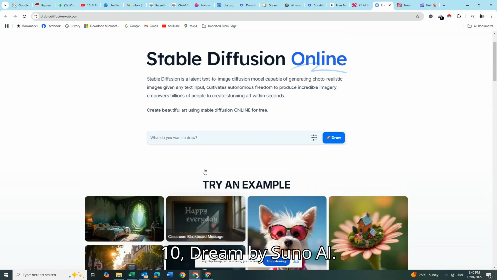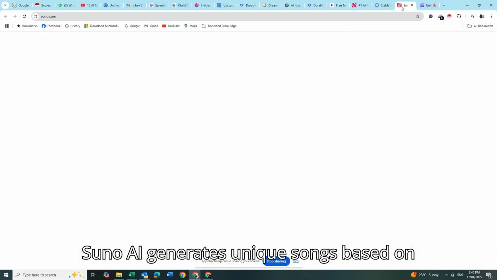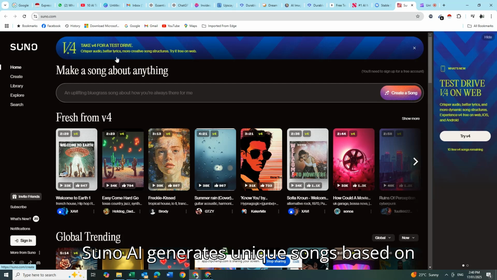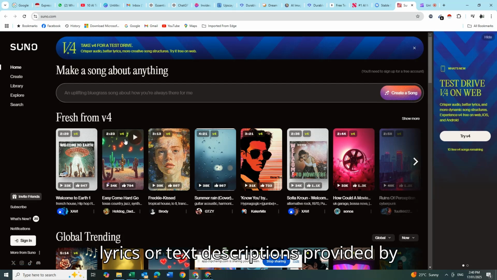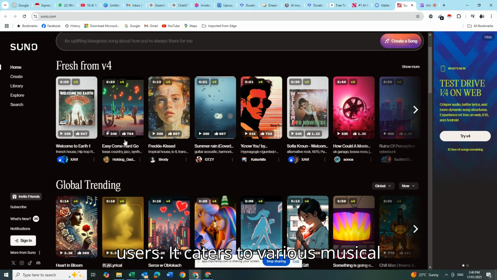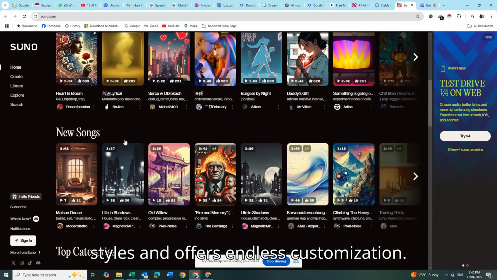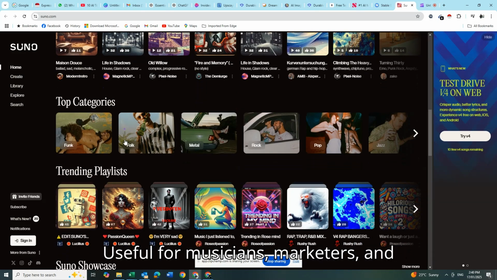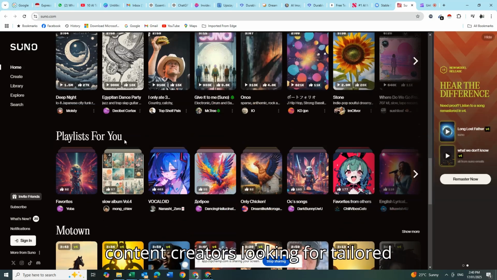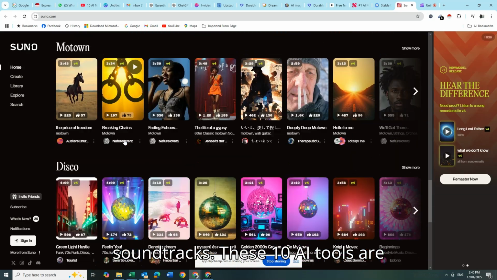10. Suno AI. Suno AI generates unique songs based on lyrics or text descriptions provided by users. It caters to various musical styles and offers endless customization. Useful for musicians, marketers, and content creators looking for tailored soundtracks.